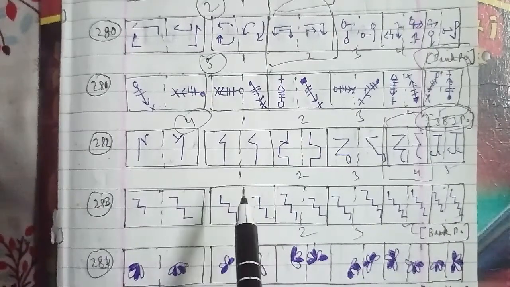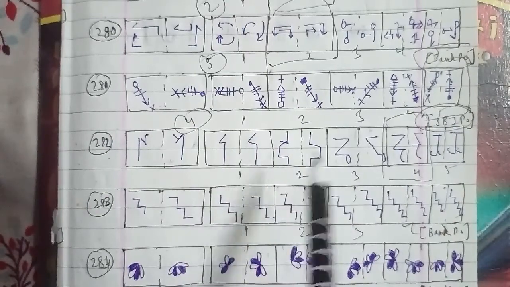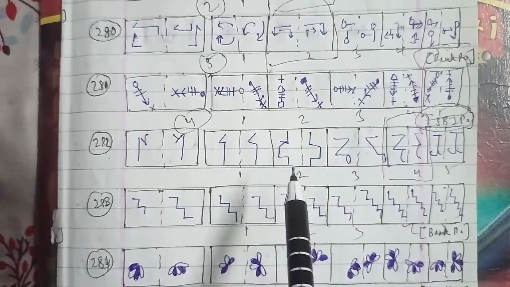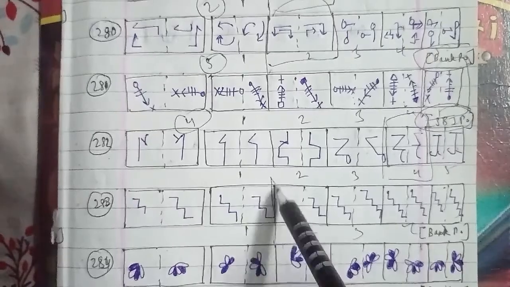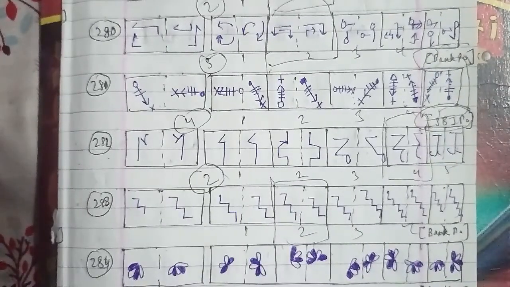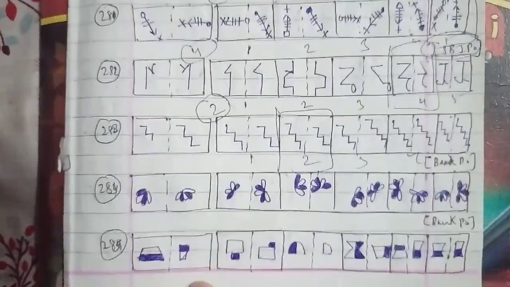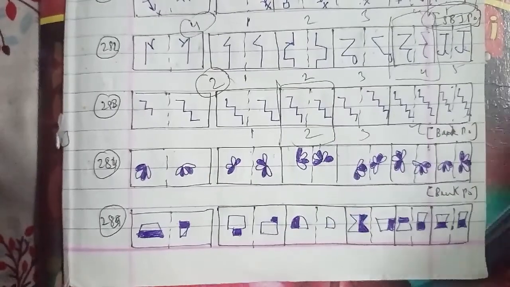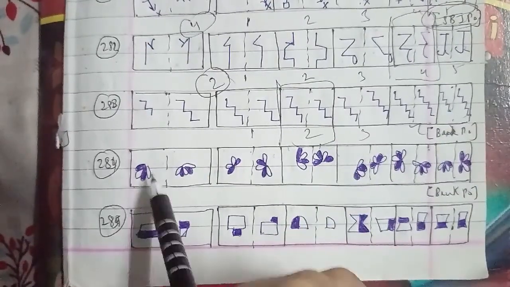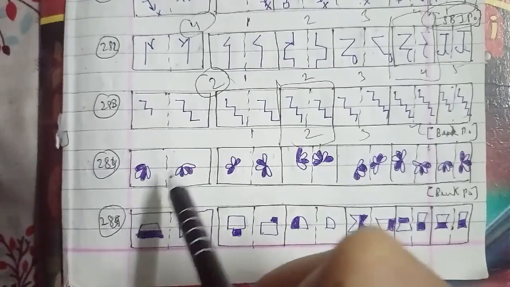We will go ahead with the next question, which is the 284th question of the session. As you can see here, there are leaf structures where 2 leaves have been shaded; here it is 4 then 2 shaded, and here it is 5 then 2 shaded as well. This is the figure named as 1, 2, 3, 4 and 5. This has been asked in the bank PO question paper, so that is also an important one. Here one line is added to the left hand side figure so as to obtain the right hand side figure as well.